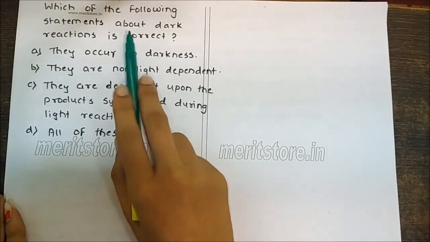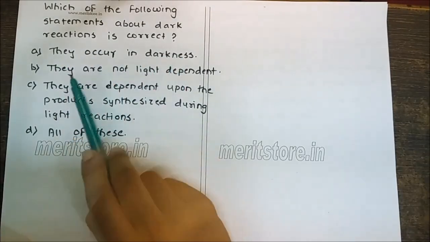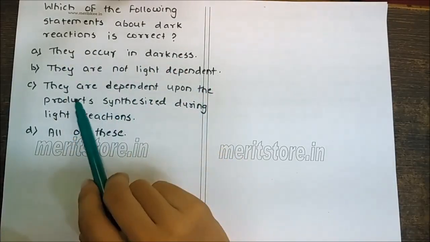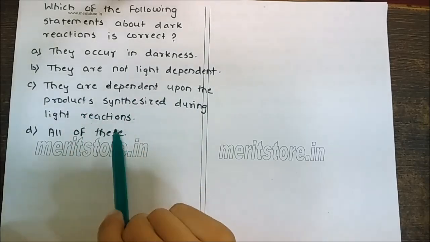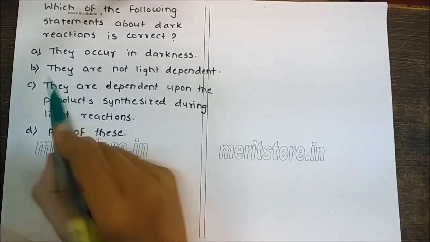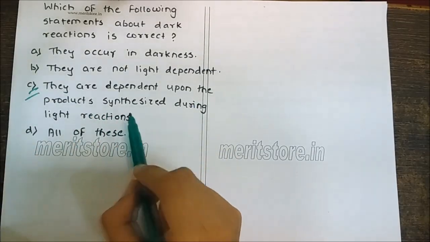Which of the following statements about dark reactions is correct? Options: they occur in darkness, they are not light dependent, they are dependent upon the products synthesized during light reactions, all of these. The correct option is C. They are dependent upon the products synthesized during the light reaction.